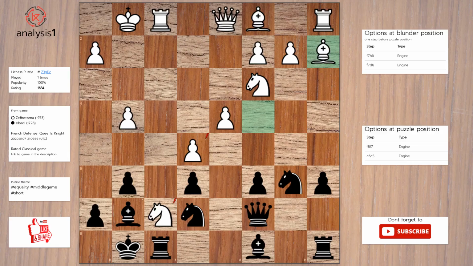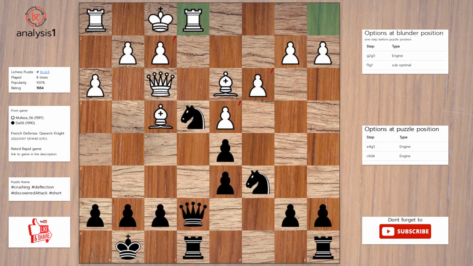One more. Let us look at threats in puzzle position. Rook takes knight. Queen takes pawn. Bishop takes pawn. There are no checks in this position. The best move in puzzle position is: rook takes knight. Rook takes rook. King takes rook.